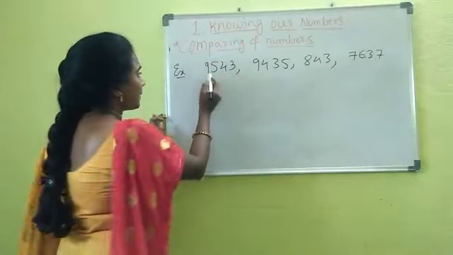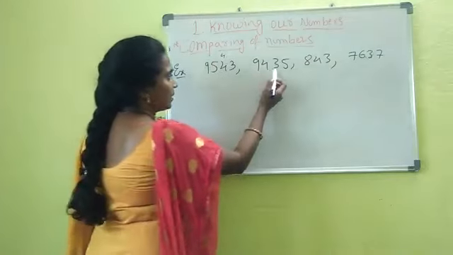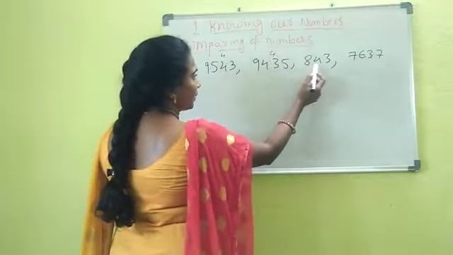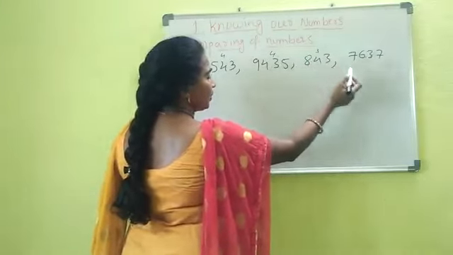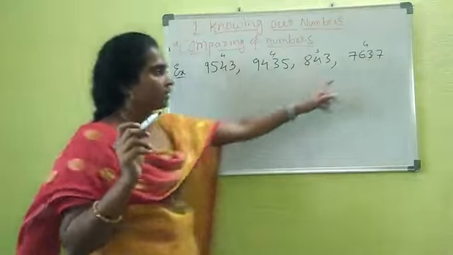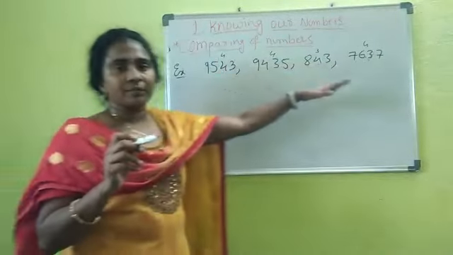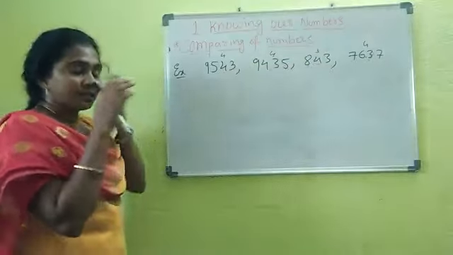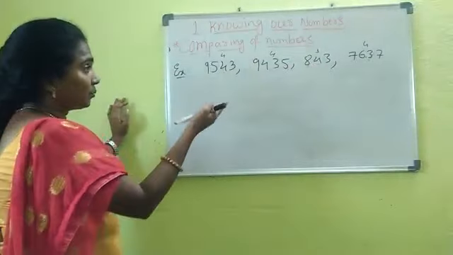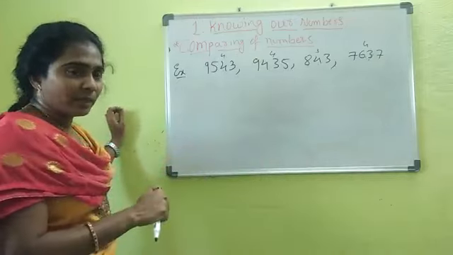How many digits do we have? 1, 2, 3. We have 4 digits. How many digits here? 3. Here we have 4 digits. That means first we should identify the number of digits. If the number of digits is more compared to the other numbers, that number will become larger.